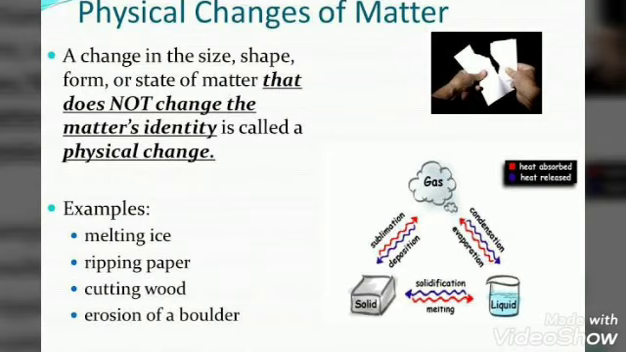A change in the size, shape, form or state of matter that does not change the matter's identity is called a physical change. Example, melting ice, ripping paper, that is tearing paper, cutting of wood, erosion of a boulder. A boulder is a rock, so when eroding also, the rock remains a rock. Next, what are physical changes?